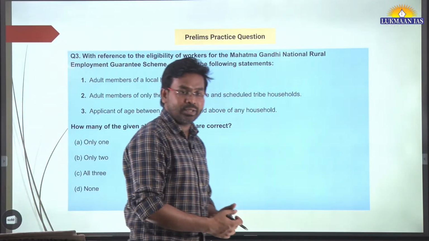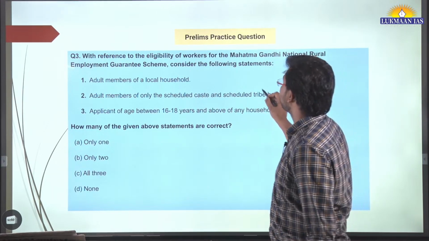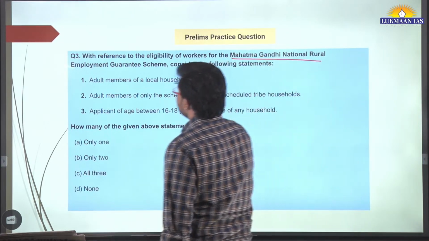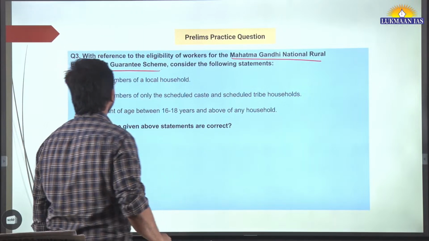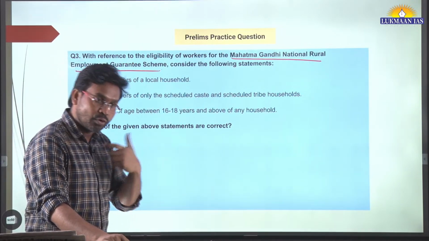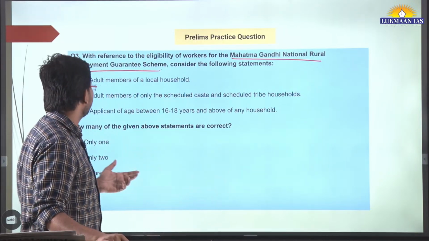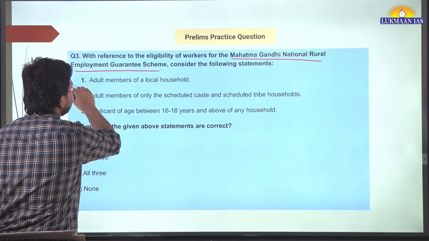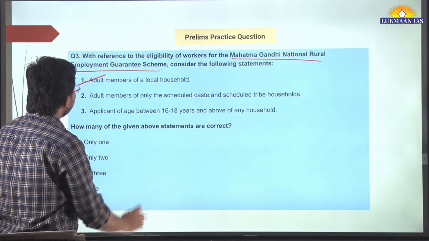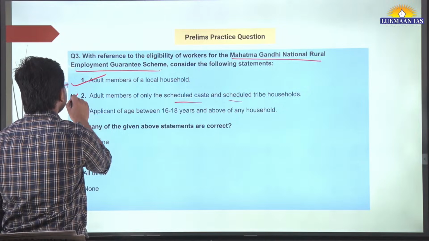We have a question that we are going to talk about quickly. It says, with reference to the eligibility of workers for the Mahatma Gandhi National Rural Employment Guarantee Scheme, consider the following statements. Adult members of a local household: this is right. Adult members only of the scheduled caste and scheduled tribe households: this is wrong.